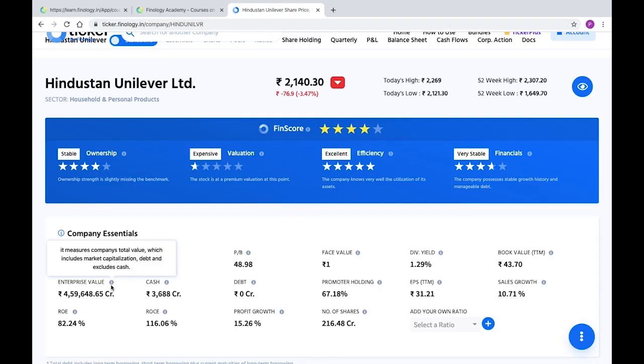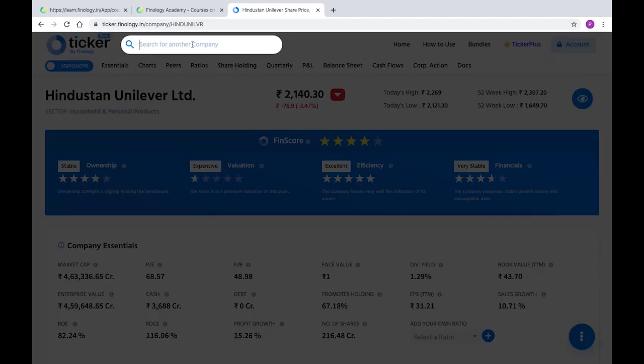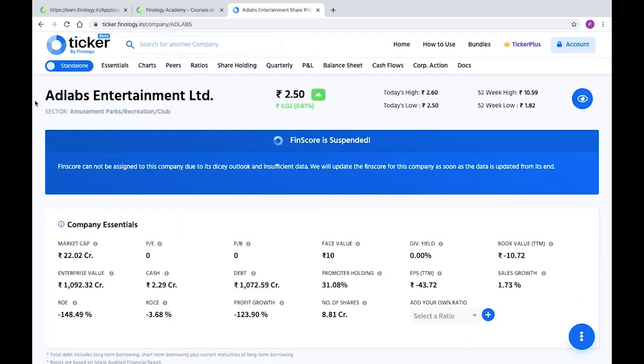Now how can enterprise value help you? Let us check another company, AdLabs Entertainment Limited. It runs Imagica Amusement Park on the Mumbai-Pune Highway. Now check the market capital of the company. It is around 22 crores. So a very popular park occupying acres along with all the rides and licenses is available for rupees 22 crores. Sounds cheap, isn't it? Now check the enterprise value. It is around 1100 crores, reflecting that once you buy this company for 22 crores, you have to pay a loan of over 1000 crores. Thus, here enterprise value presents a more realistic picture of the company.